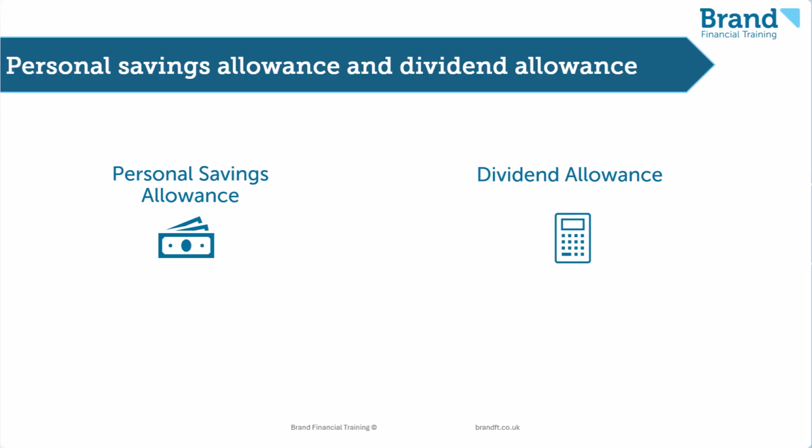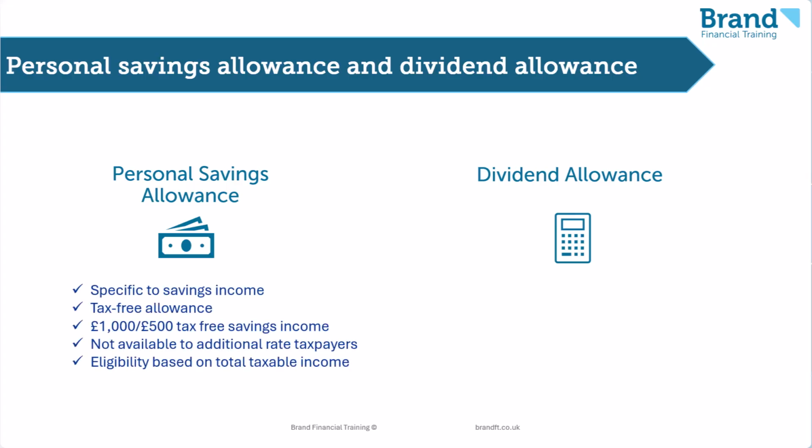The Personal Savings Allowance is specific to savings income. It allows individuals to earn up to a certain amount of interest in any given tax year without having to pay income tax on it. The allowance is £1,000 for basic rate taxpayers and £500 for higher rate taxpayers. Those liable to additional rate income tax do not benefit from a personal savings allowance.